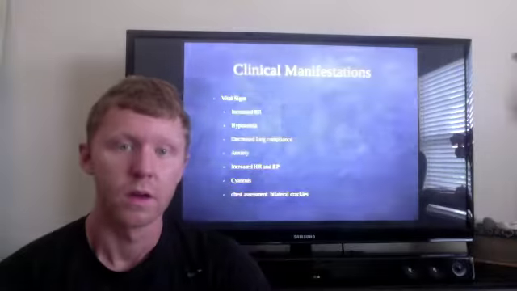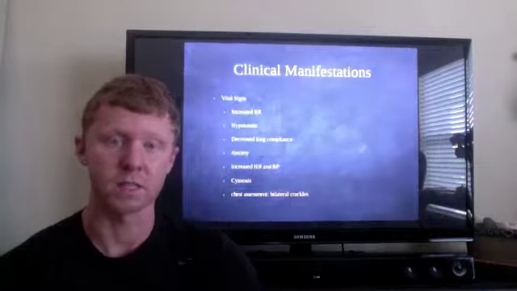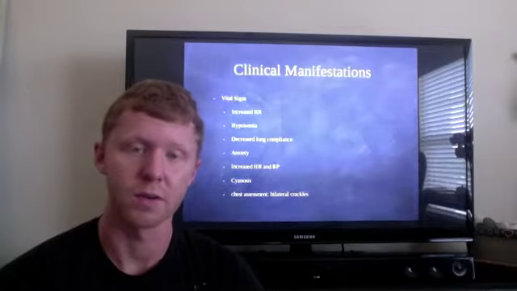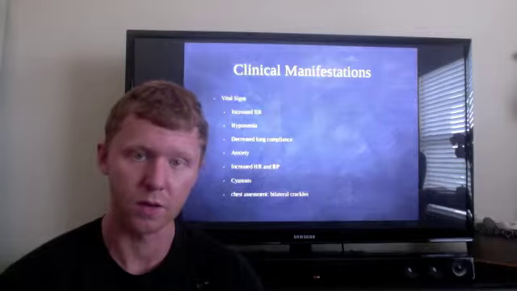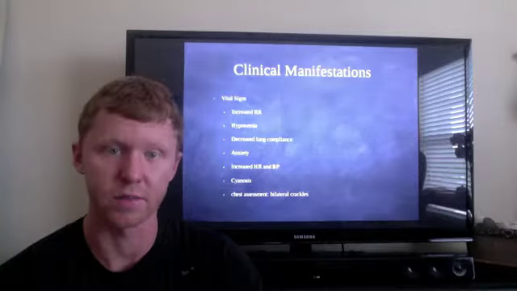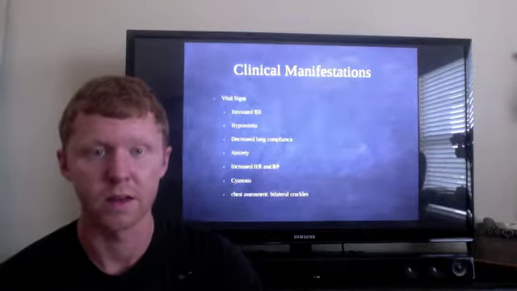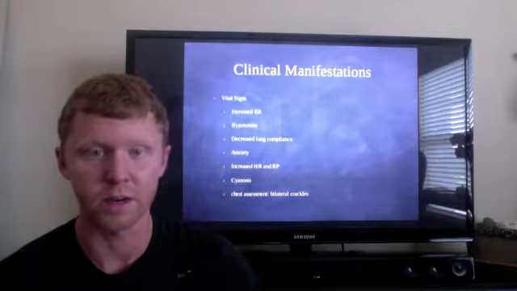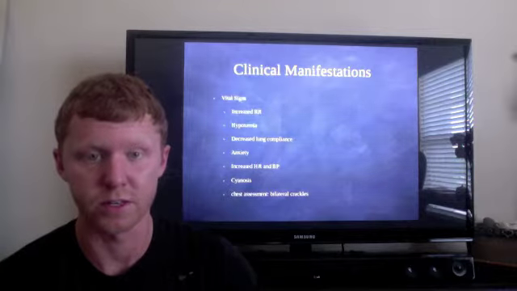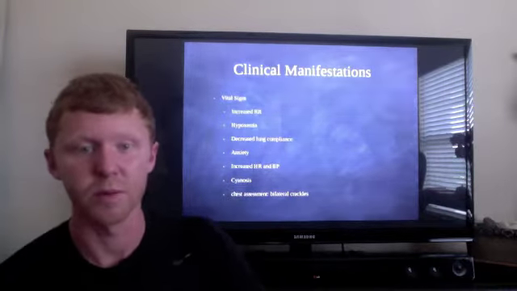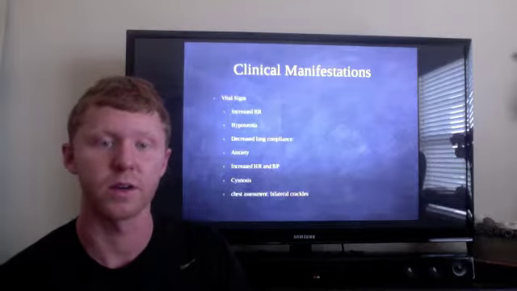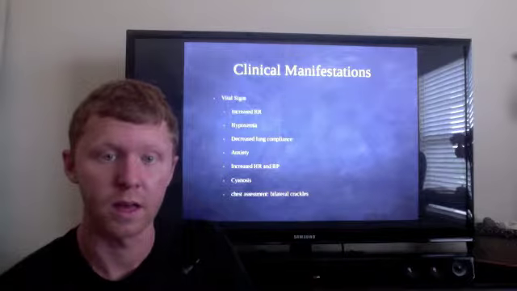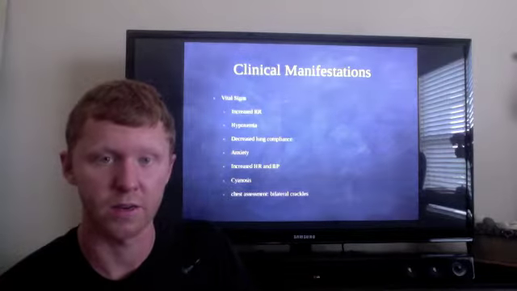And then some clinical manifestations that you will see, some vital signs, is increased respiratory rate. This can be due to low levels of oxygenation and they're just trying to catch their breath. Hypoxemia, decreased lung compliance. So this is where the low tidal volumes come into play, and we don't want to overstretch their lungs. Anxiety will be present, increased heart rate and blood pressure. Cyanosis will be present from the hypoxemia, and when you listen to them, they'll have bilateral crackles.